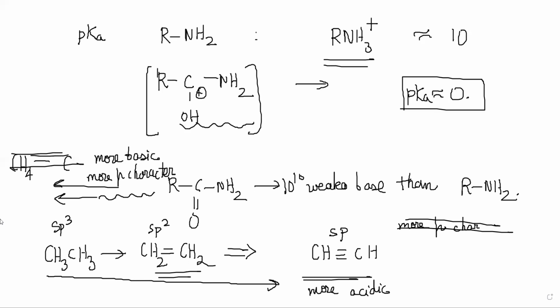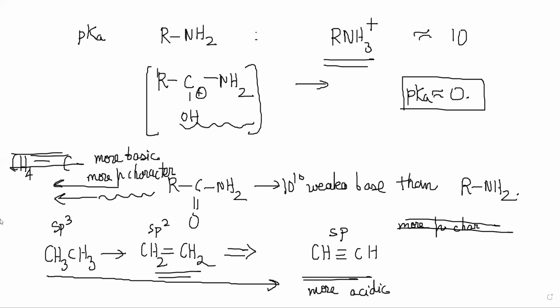Now on the next page, he's talking about how the nitro group is even more effective. For example, nitromethane, with a pKa of 10, dissolves in aqueous NaOH. The structure of nitromethane is CH3NO2, where one H has been replaced by NO2.